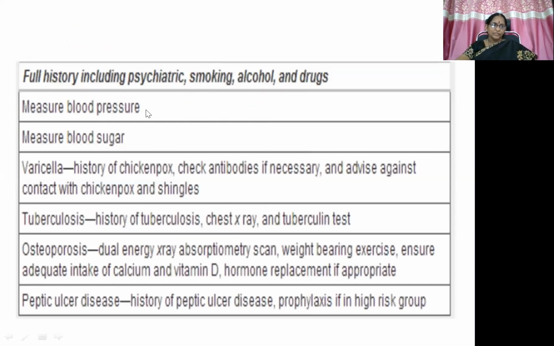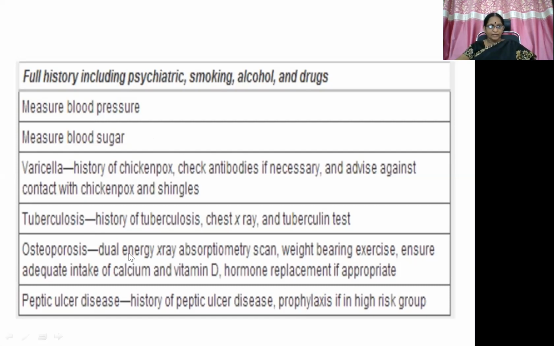Then you have to measure blood pressure because there is a possibility of hypertension, measure blood glucose because there is a possibility of excessive glucose secretion within the body, and varicella, history of chickenpox, check antibodies. Then because of the excessive possibility of infections because of the immunosuppression, same is the case with tuberculosis, and osteoporosis because of exaggerated excretion of